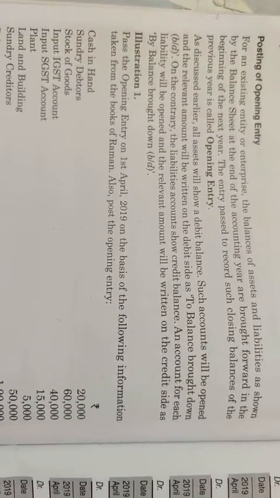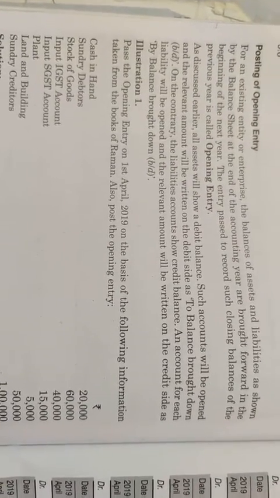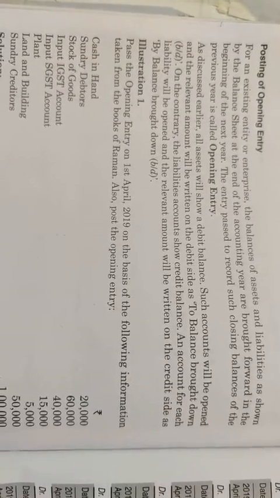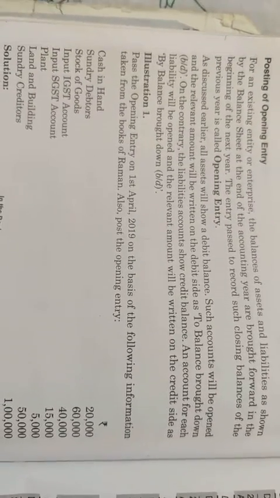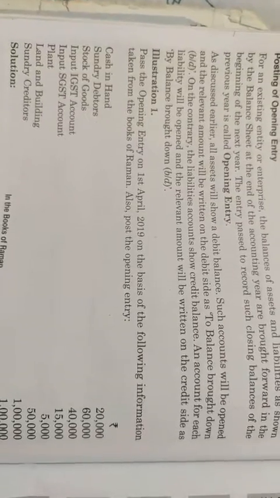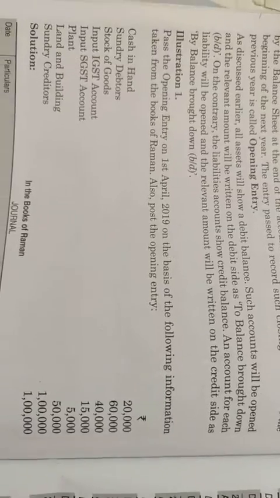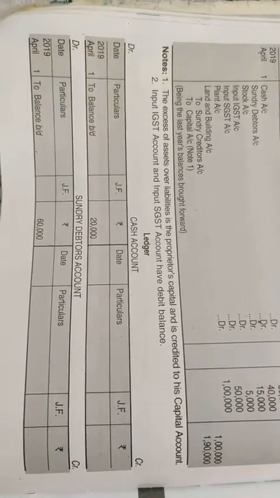On the contrary, a liability account shows the credit balance. An account for each liability will be opened and the relevant amount will be written on the credit side as by balance b/d, brought down or brought forward. You can use both words, brought down or brought forward. Both are synonymous and carry the same meaning. Clear? Now the format of the ledger is clear to you. I already told you in the previous class.